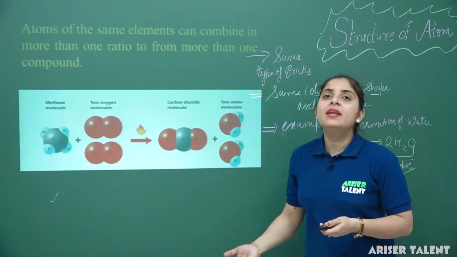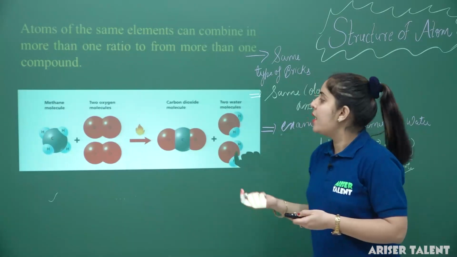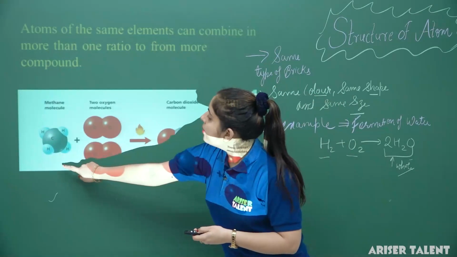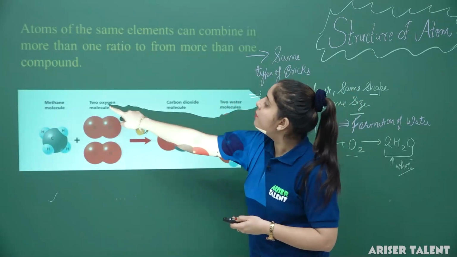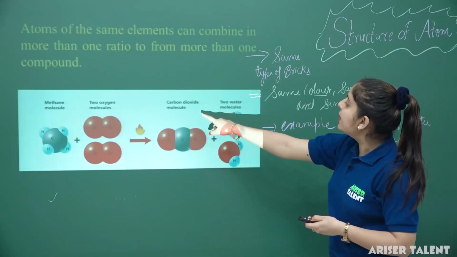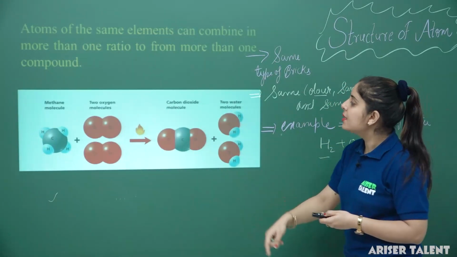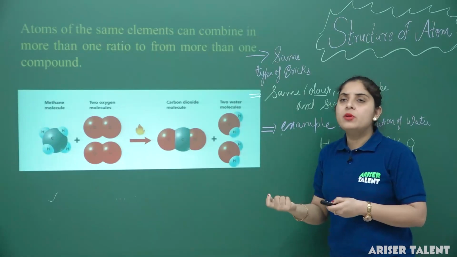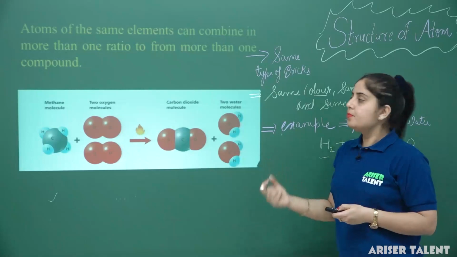Atoms of the same element can combine in the same ratio, and atoms of different elements will have a different ratio. Here we have taken a methane molecule and reacted it with two molecules of oxygen. We get a carbon dioxide molecule and two water molecules. It means the same elements can combine in one or more ratios to give more than one type of product.